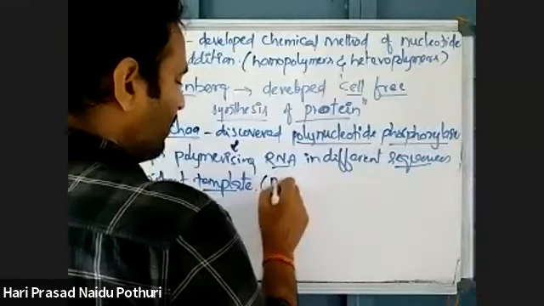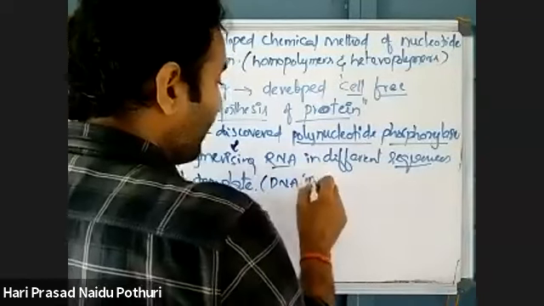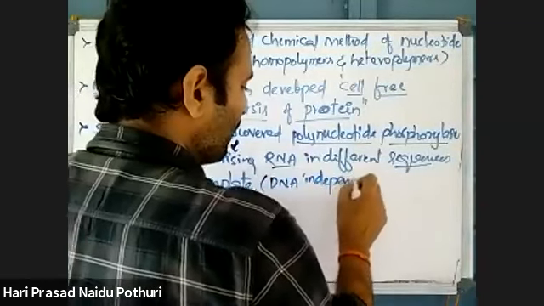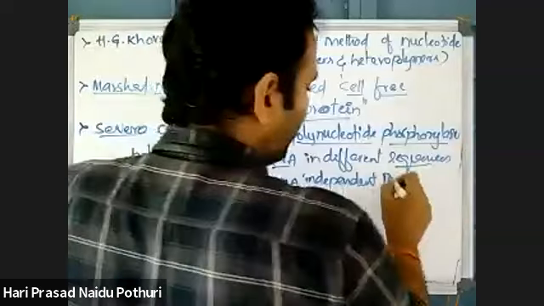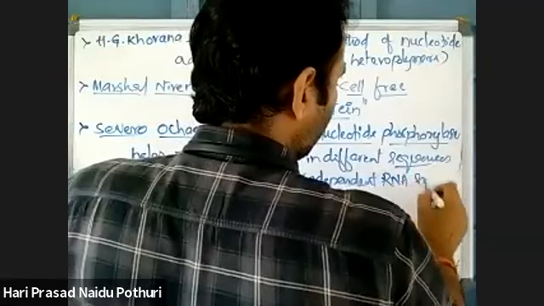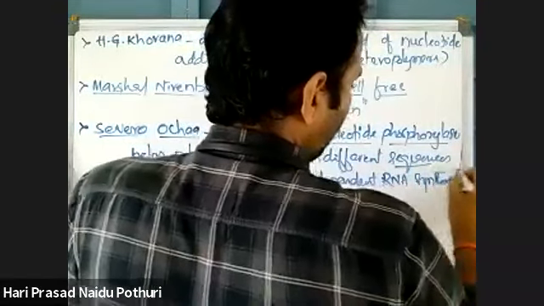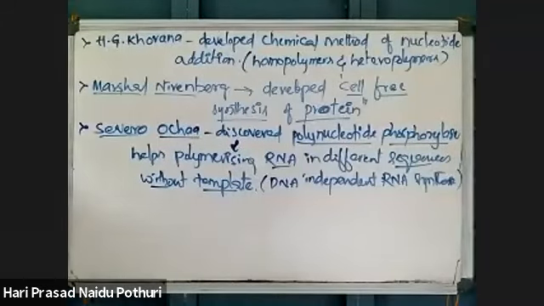I mean DNA independent, a DNA independent RNA synthase. This enzyme can make an RNA molecule without DNA. Without DNA means in different combinations we can construct new ones.